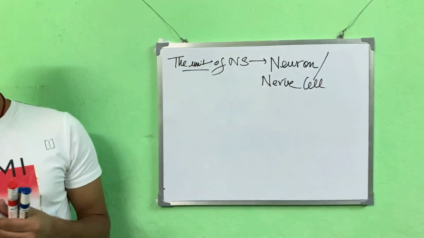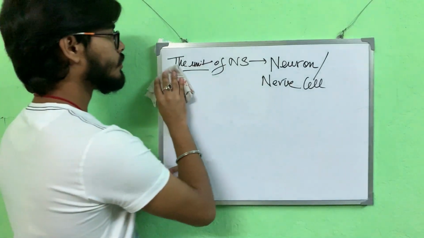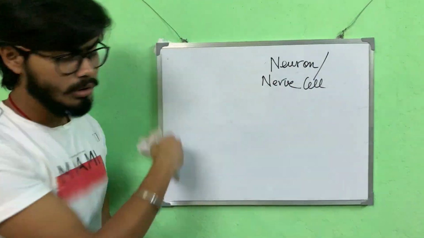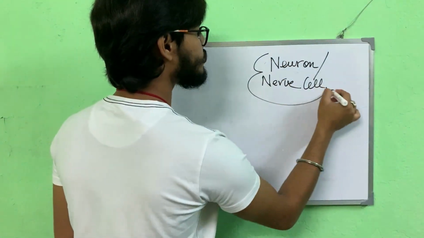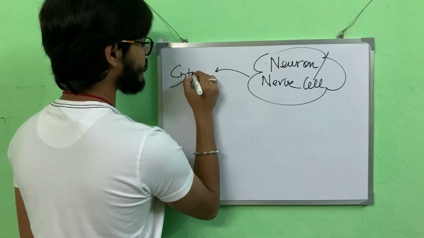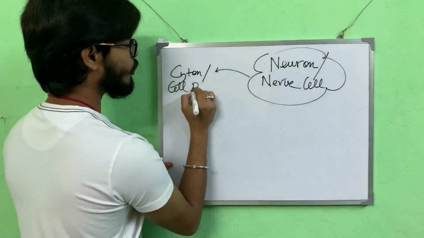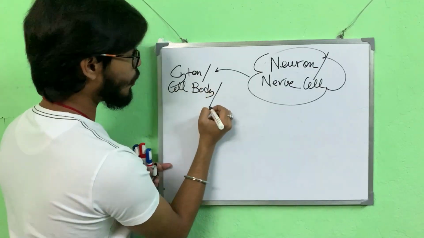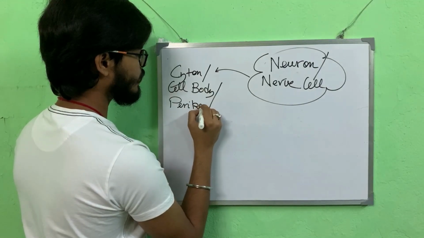Okay, so let's talk about the neuron. Now, a neuron presents with three parts. What are the three parts? The first one being the cyton, that is also known as the cell body, or it has another name. What is it? Perikaryon.